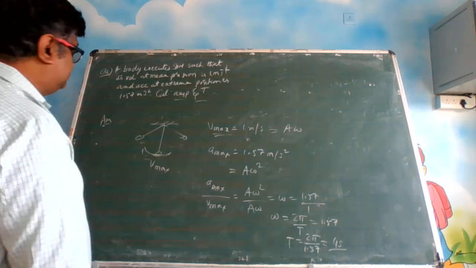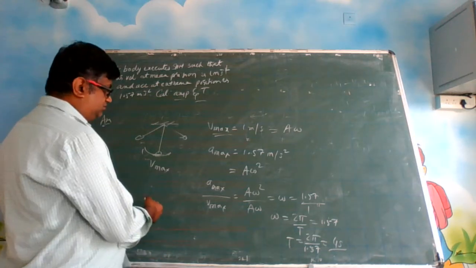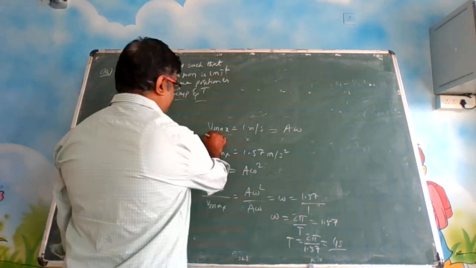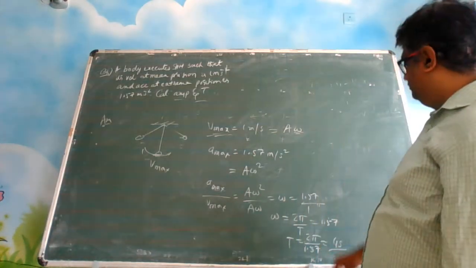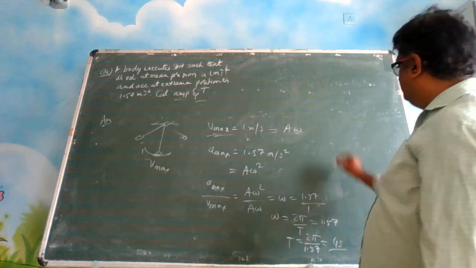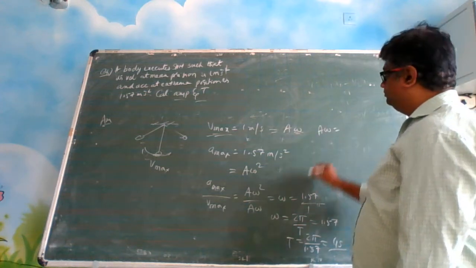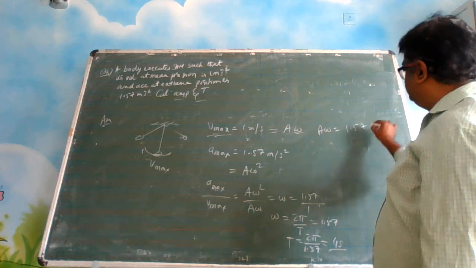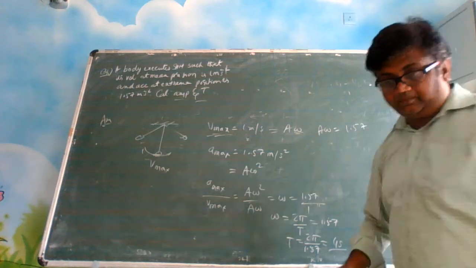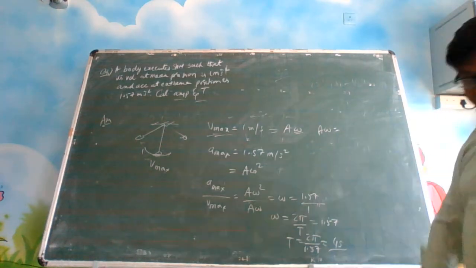What else is asked? Amplitude is asked. Alright, you can use any of the equations. You can use this equation. So omega we have calculated to be how much? Omega is 1.57. So A omega is equal to 1 meter per second. Velocity is given as 1, no?